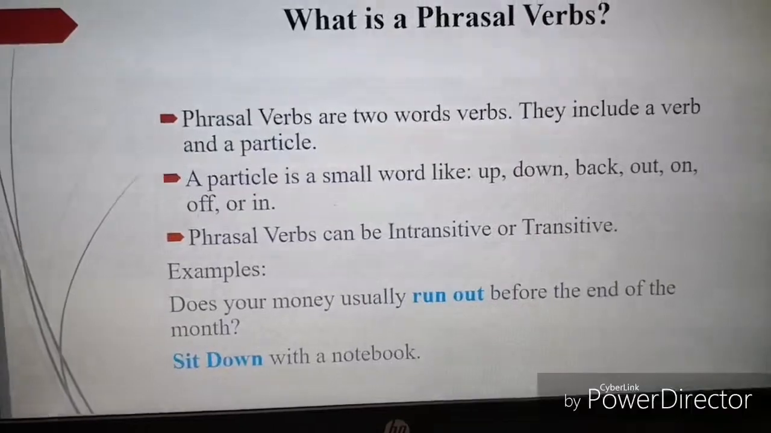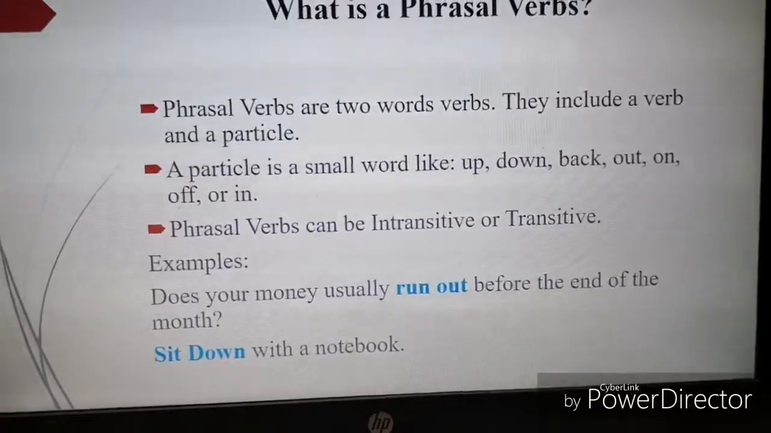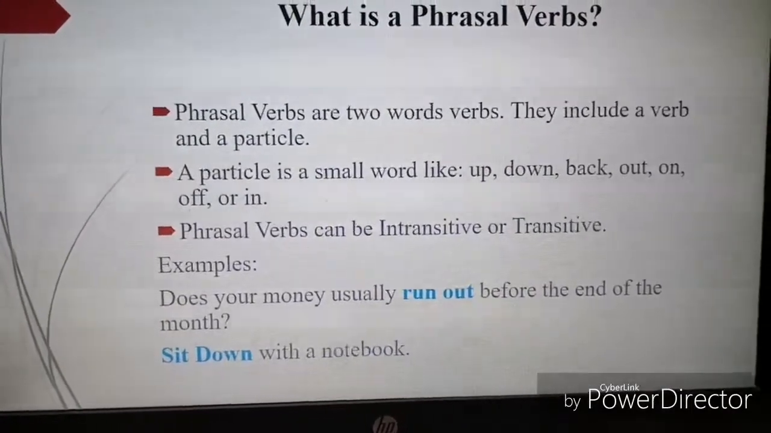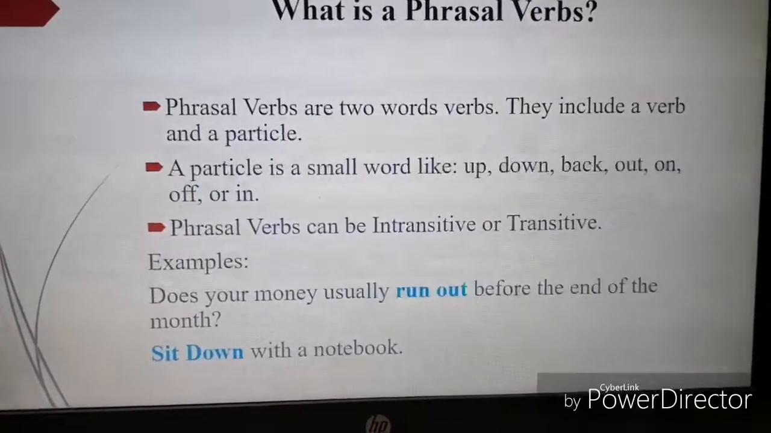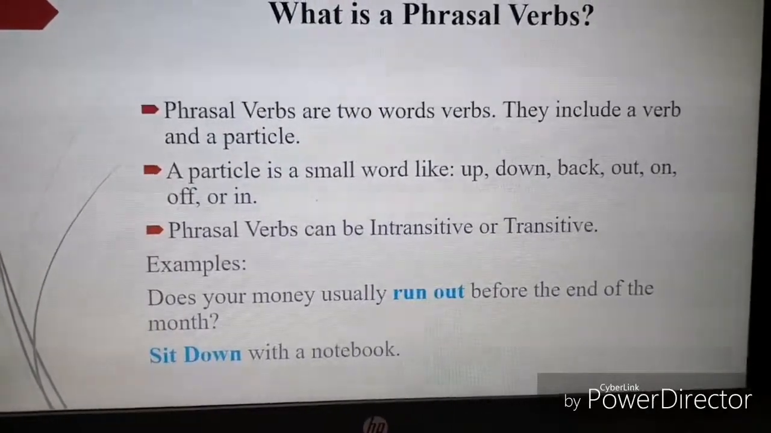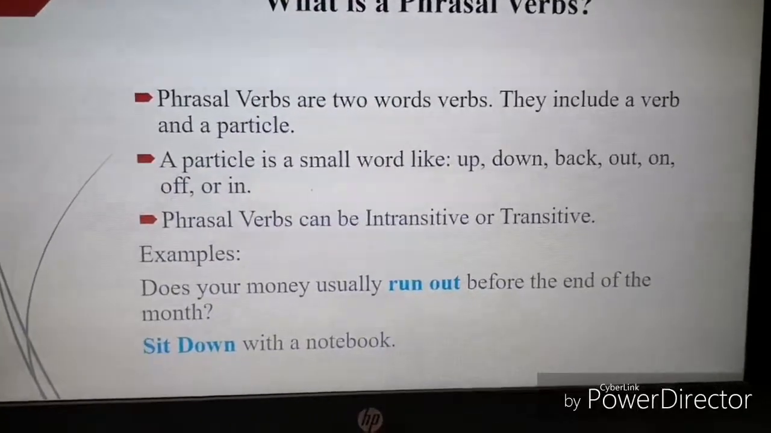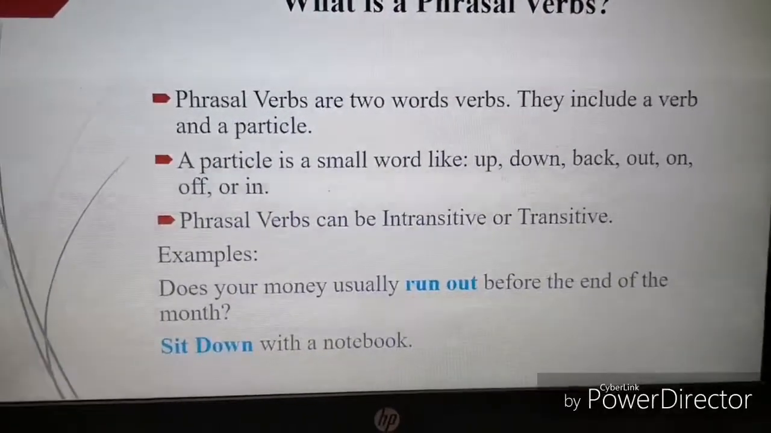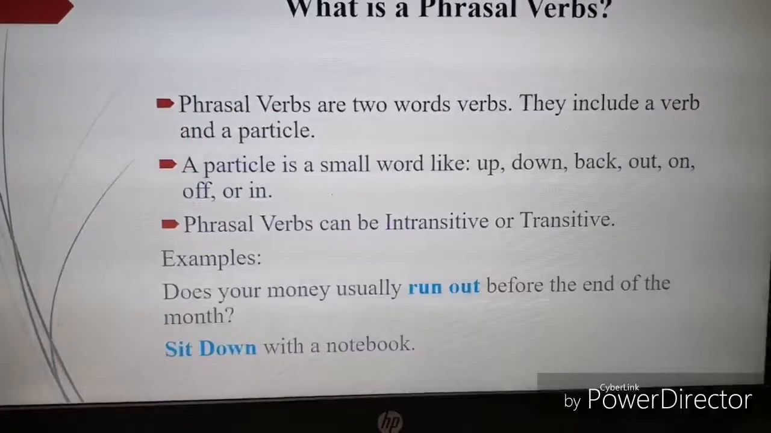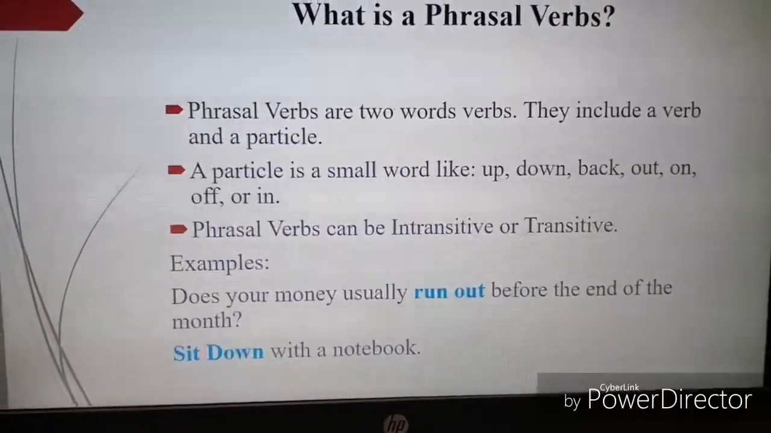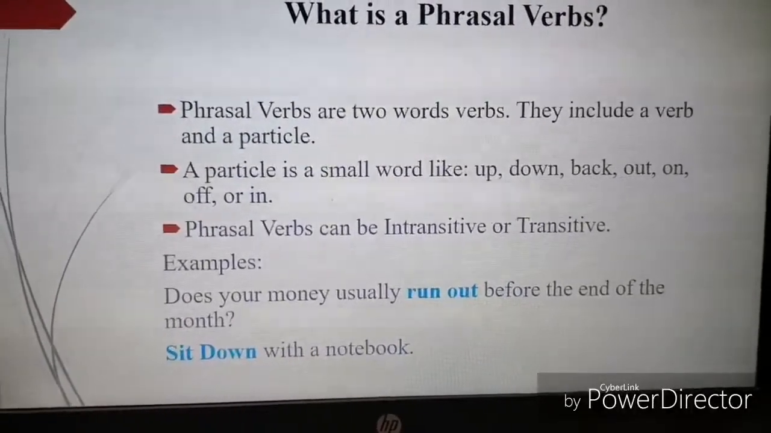Today I'm going to teach you what a phrasal verb is. Phrasal verbs are two-word verbs. They include a verb and a particle. A particle is a small word like up, down, back, out, on, off, or in. Phrasal verbs can be intransitive or transitive. Then I'm going to explain what an intransitive phrasal verb and a transitive phrasal verb are.